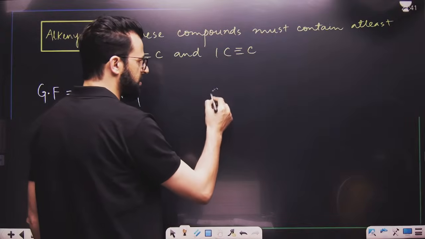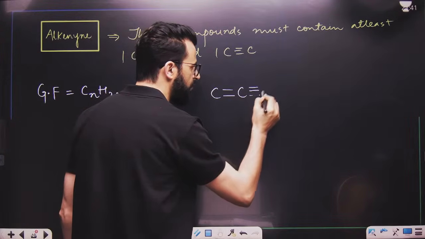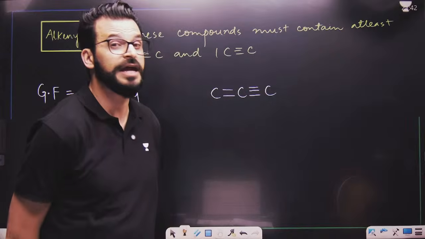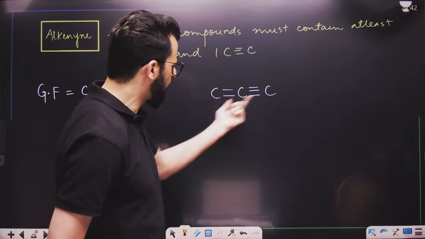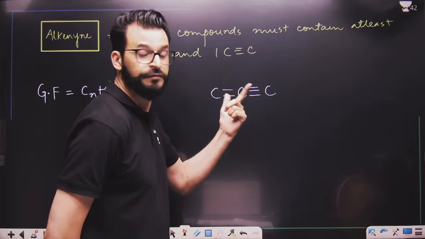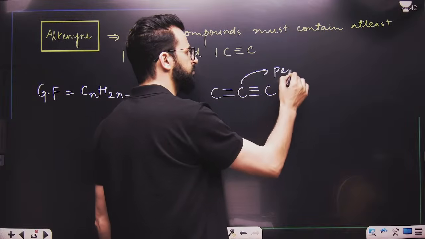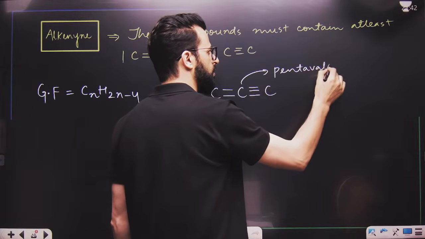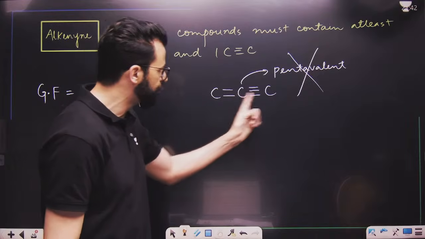If I write like this, this is a carbon-carbon double bond, and this is a carbon-carbon triple bond. Can we write like this? We cannot write like this because this carbon becomes pentavalent, which is not possible, because it forms 1, 2, 3, 4, 5 bonds.